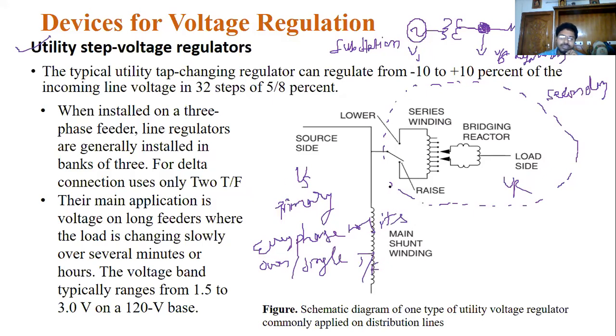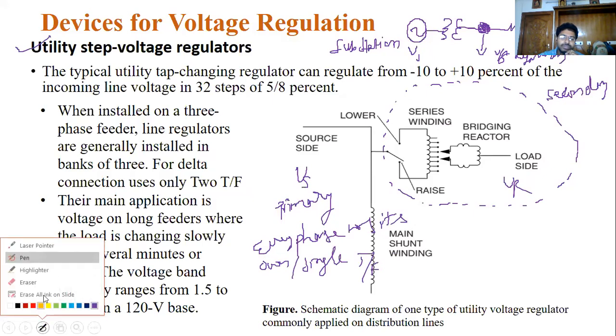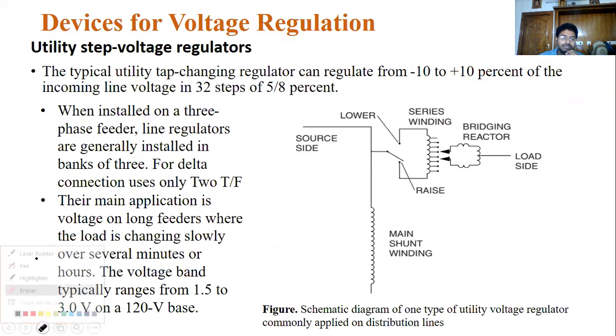Suppose it is a three-phase system. For every three-phase system, we have three transformers, one for each phase. In most cases, for three phases, there are three transformers.